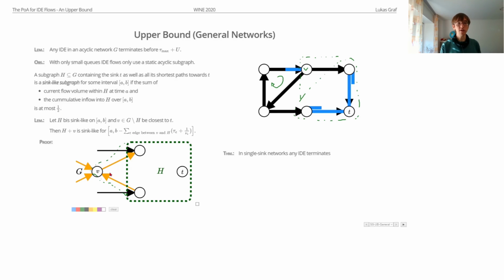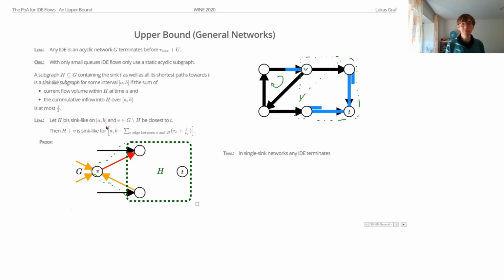And this is true because all this flow on these orange edges, because H is a sink-like subgraph, all this flow will actually travel directly to H. It will arrive at v and then go directly over this red edge here into H. And thus, it's already accounted for by this cumulative inflow into H over the longer time interval. Right? So all the flow on this edge at the start and coming over these edges during the shorter time interval will actually arrive in H during the longer time interval.